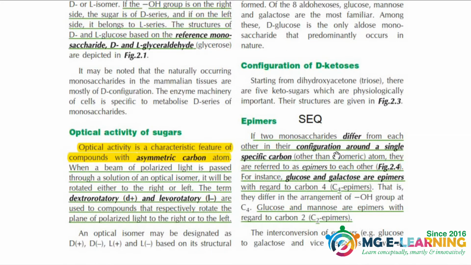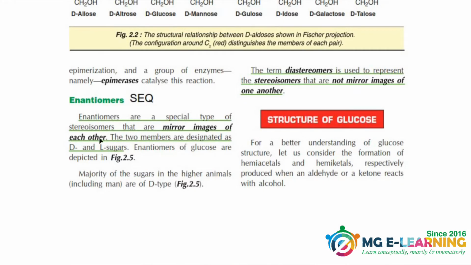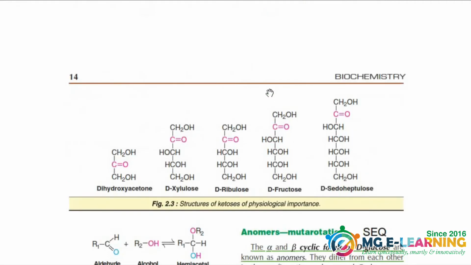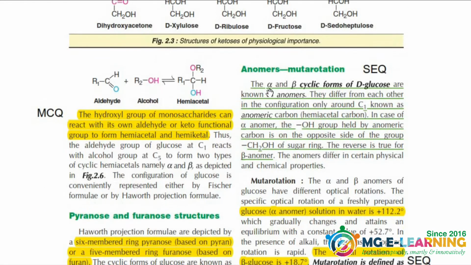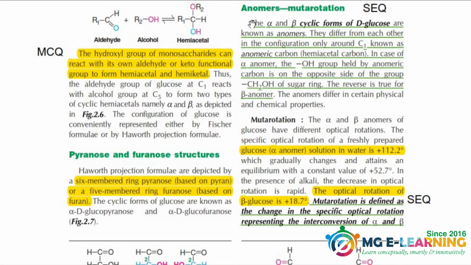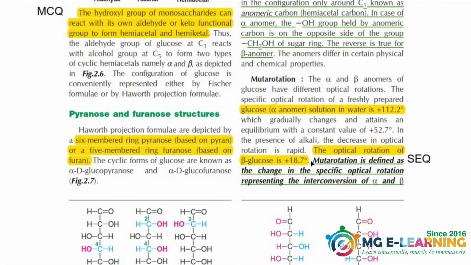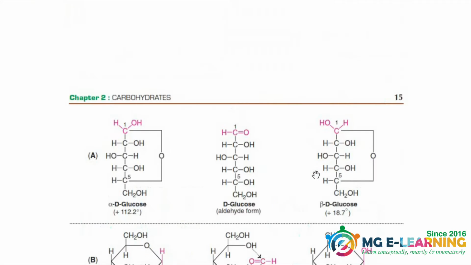You should know about the definition of epimers and the examples, that is galactose and mannose are the epimers of glucose, are important for SEQ point of view. On the next page, the definition of enantiomers is also important, diastereomers is also important, and these yellow highlighted points are important for MCQ. And anomers, you should know about the definition of anomers for SEQs. And also the definition of mutarotation is important for SEQ.